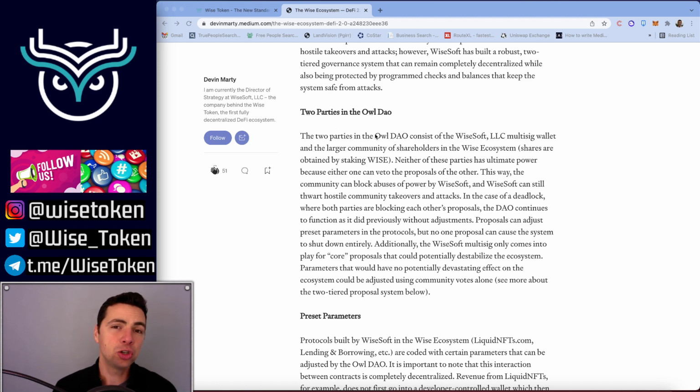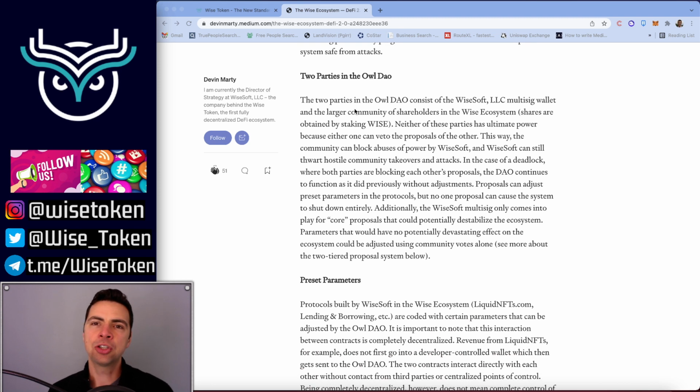First of all, let's talk about the 2 parties in the Owl DAO. The first is the WiseSoft LLC multi-sig wallet. That's myself and the other members of the WiseSoft team, all in a Gnosis multi-sig wallet, and that is the first party. The other party are shareholders in the WISE ecosystem. You become a shareholder when you stake WISE. The instant you stake WISE, you get shares, and the shares on your stake you can use to vote.